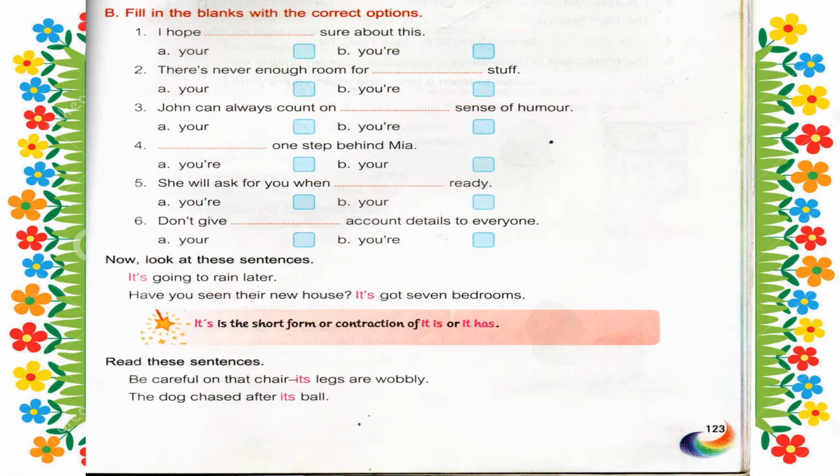now fill in the blanks with the correct options. I hope dash sure about this. I hope you are sure about this. Second, there is never enough room for your stuff. Third one, John can always count on your sense of humor. Okay, now children, the remaining questions, try to attempt them.